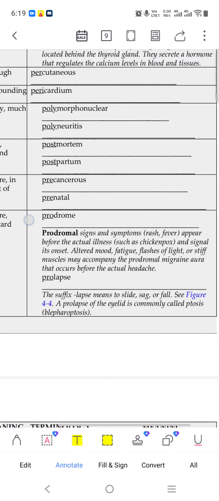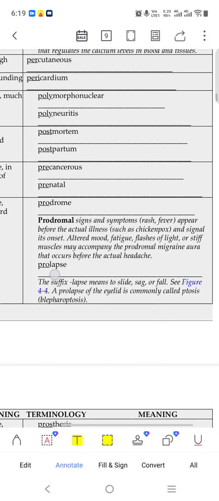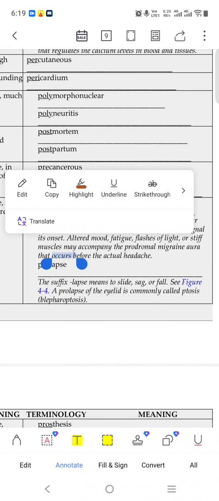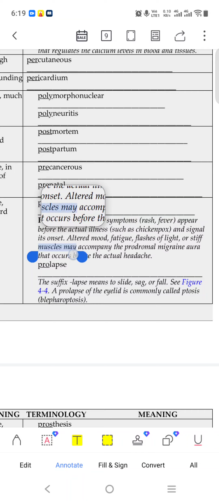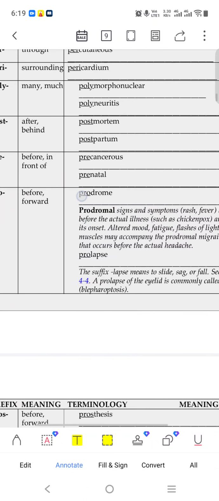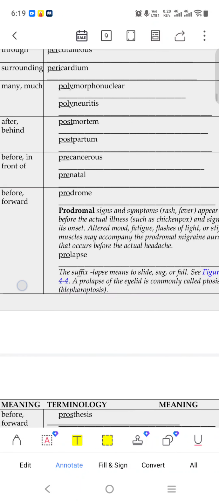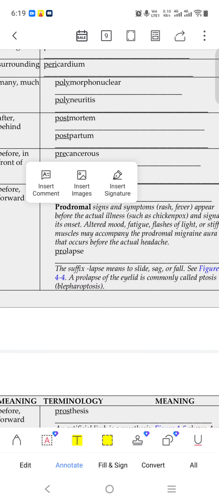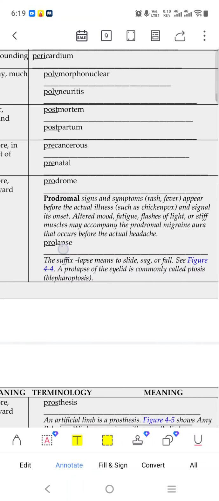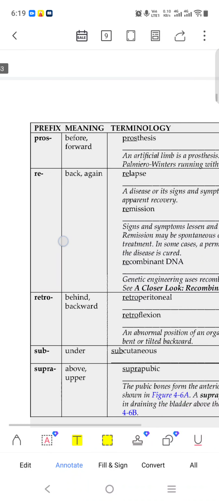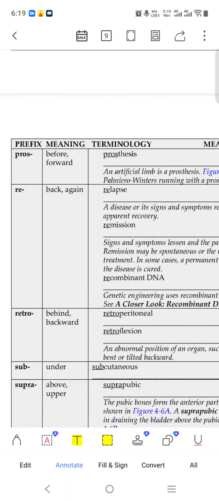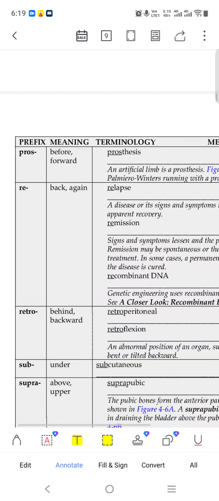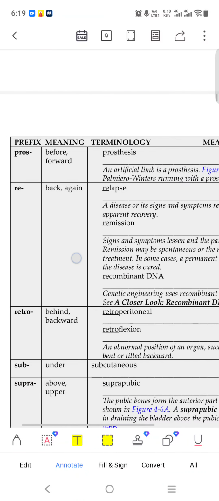Prodrome. It mostly comes in when doctors make the discharge summary. Doctors use this word. So this is all about doctors' words, exactly these words. Nothing more than this. This is like the doctor's book; all words and all things are given in it. If you read it in detail, you will know better. Like pros, which means before. Prosthesis. If you read it now, then you will know.